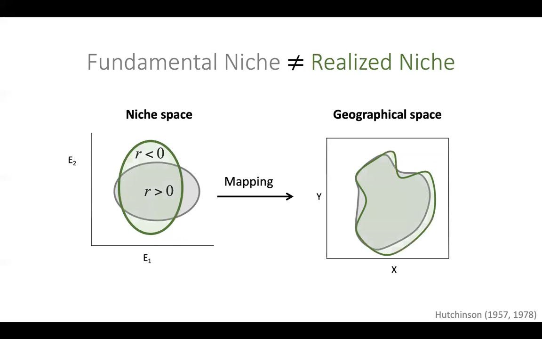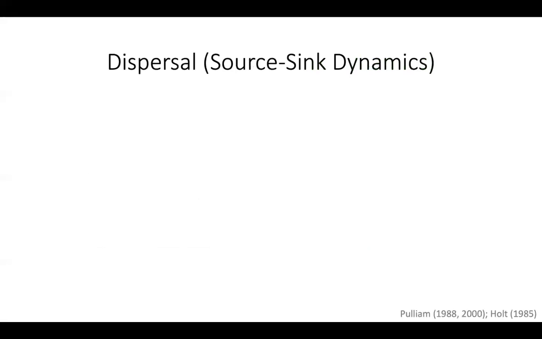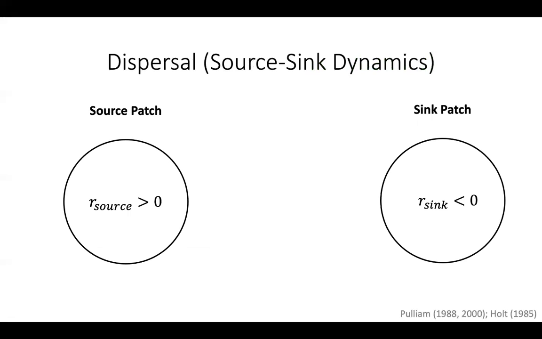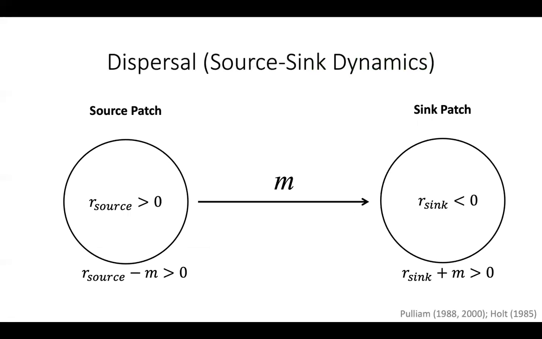geographical space. However, Hutchinson was quick to note that the fundamental niche may not always match the realized environmental condition of the species. One possible reason why that might happen is dispersal. For example, if we consider a pair of source and sink patches that differ in habitat quality, migration of individuals from the source patch can maintain a population in the sink, which would otherwise go locally extinct. Clearly, in this case, there is a mismatch between fundamental and realized niches.